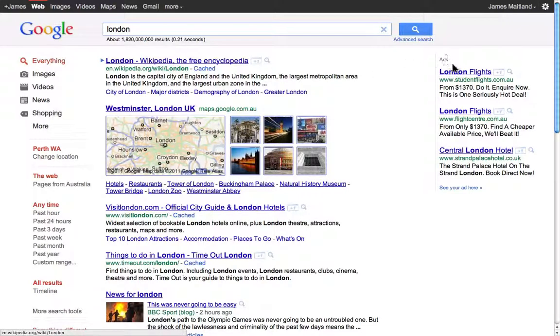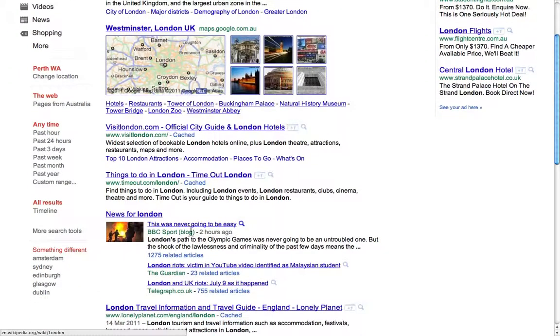And the adverts on the side here are about getting flights to London, because it knows I'm not in London. I can have a look at some information here. As we can see down the bottom, we can already see some news, things that are happening in London right now.